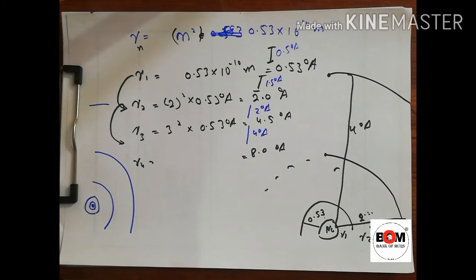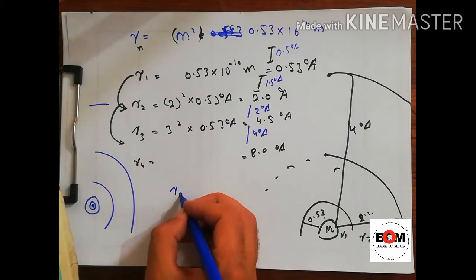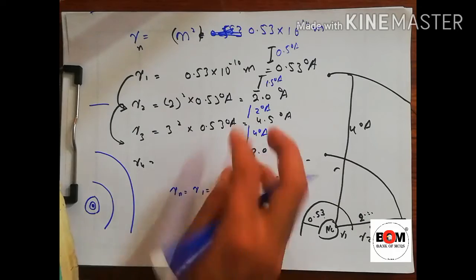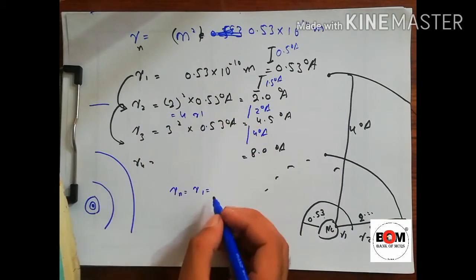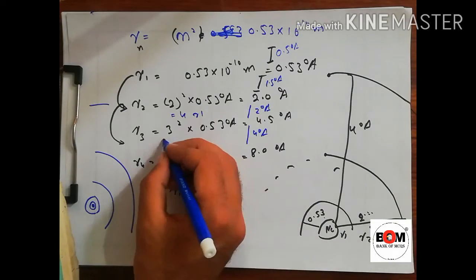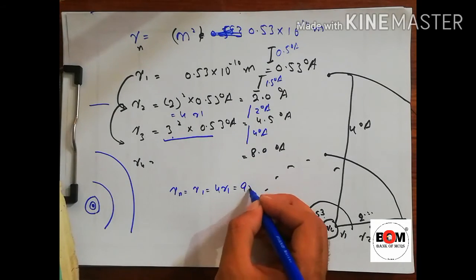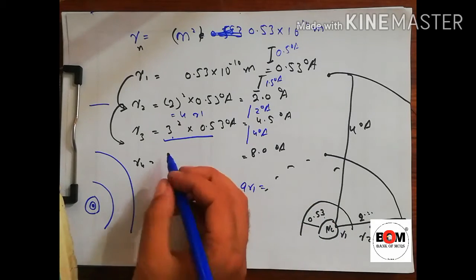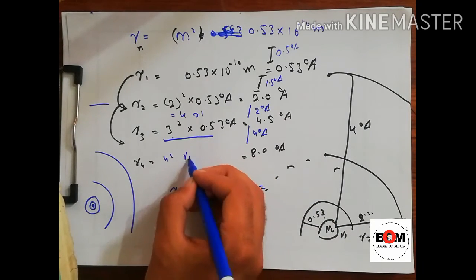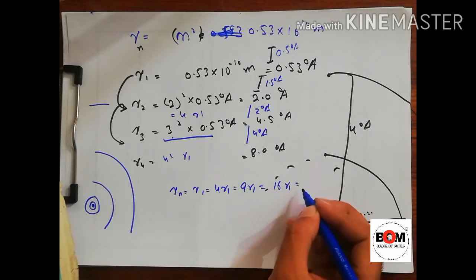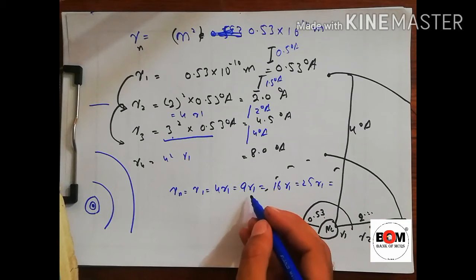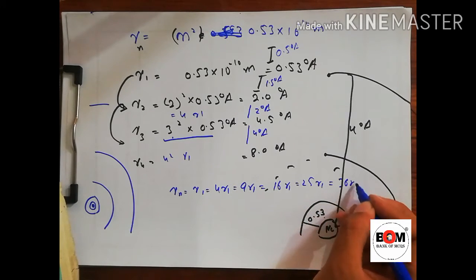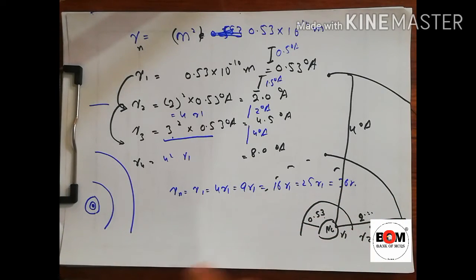Going forward, we can say that Rn is equal to R1, the second is 4 times R1, so 4 R1. The next is 3 squared, 9 R1, the next is 4 squared, 16 R1, and the next is 25 R1, and next is 6 squared, 36 R1, and so on. So this is the shell.